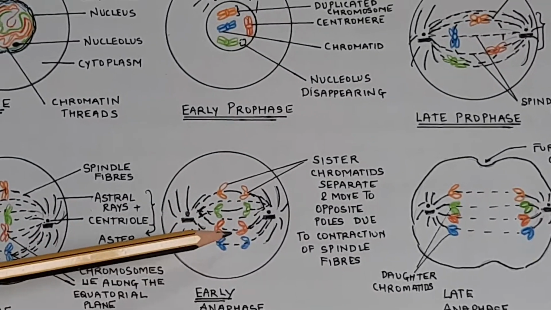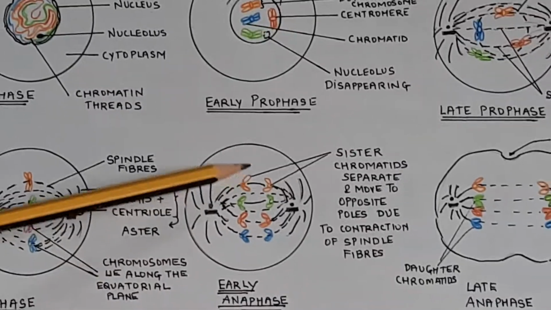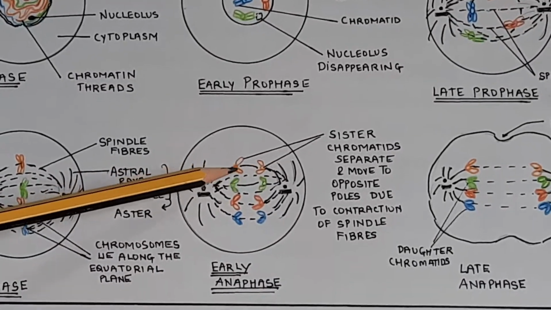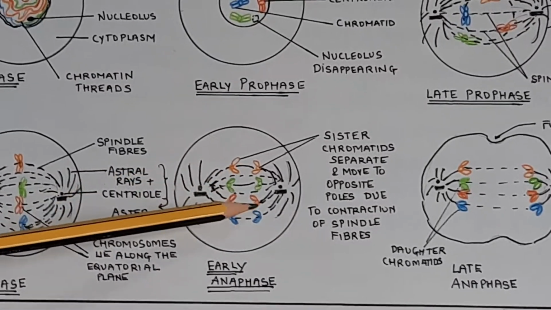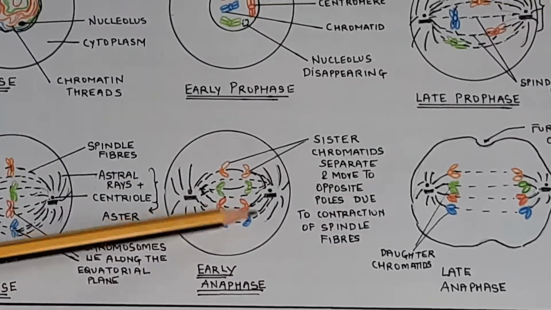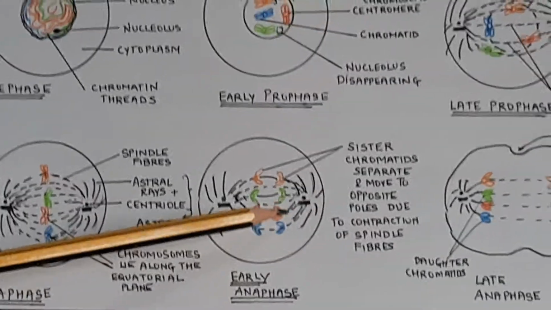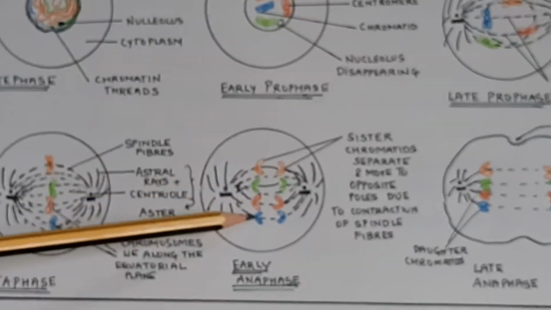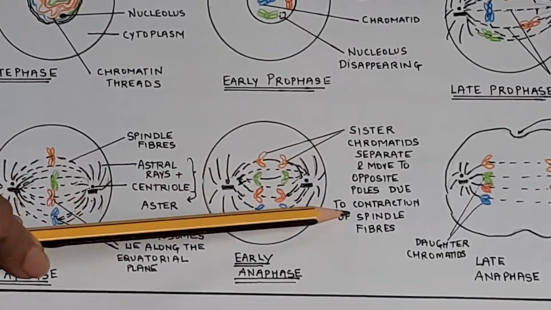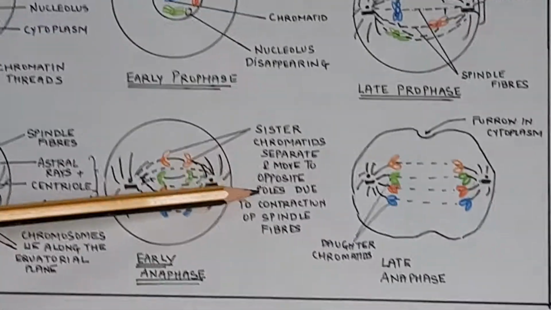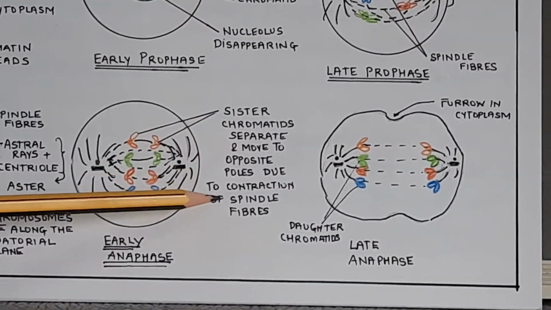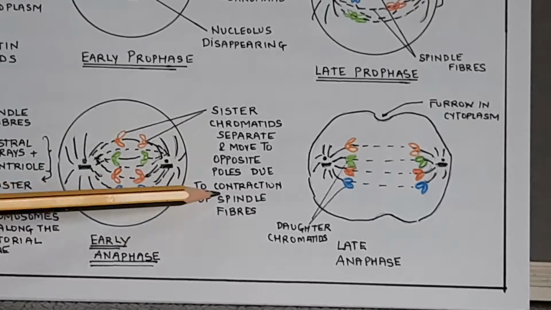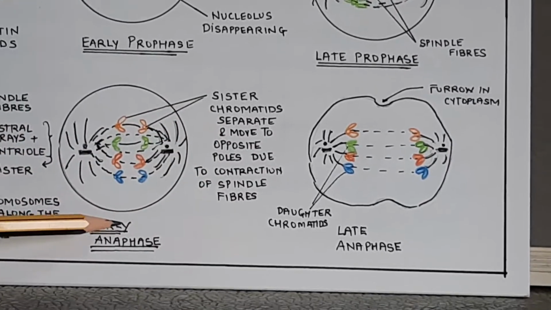So characteristic of anaphase is that you will see the splitting of the centromere, and these are now called daughter chromatids, or in some textbooks they are also called daughter chromosomes. Okay, so they have split, and this is an important characteristic. You have to mention this: sister chromatids separate and move to the opposite poles due to contraction of spindle fibers. This is very important. That is characteristic of anaphase.